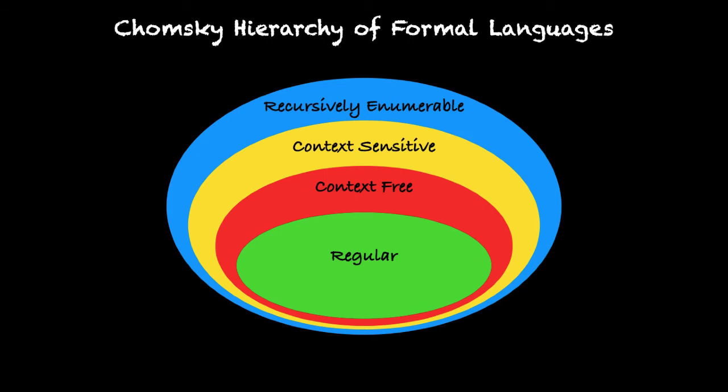And then finally, there is the smallest subset called regular languages, which are the most restrictive in some sense. So all regular languages are context-free, all context-free languages are context-sensitive, and all context-sensitive languages are recursively enumerable. This recursively enumerable set is the largest set of formal languages.